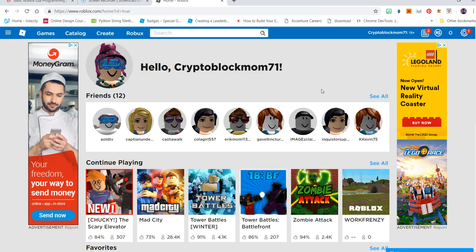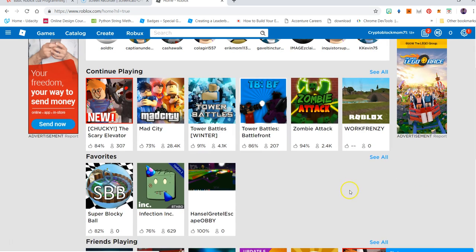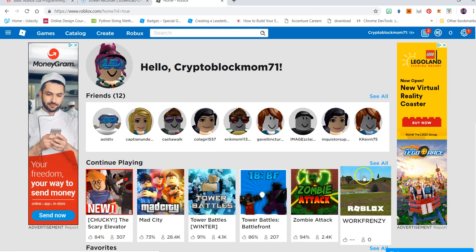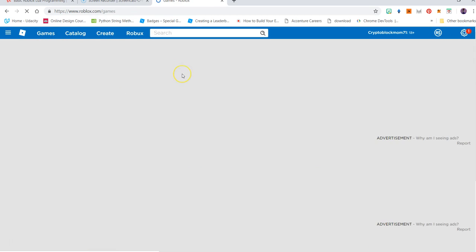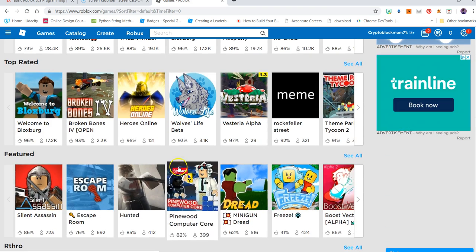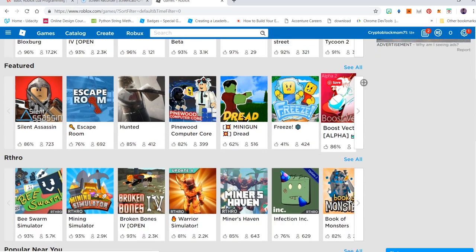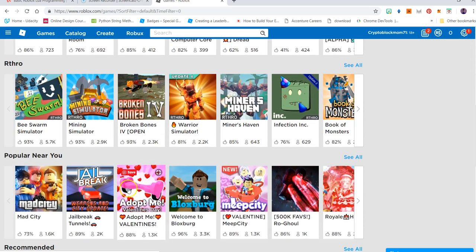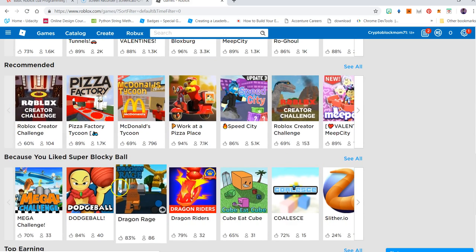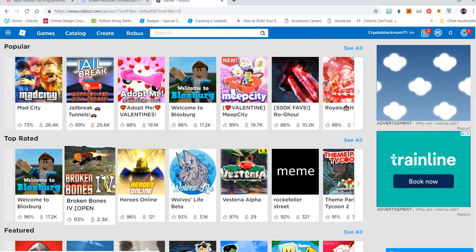Roblox features many different user-created worlds, and some of the games that you'll see over here will be either the games that you play a lot or the games that are most popular. It depends where you play. If you go into games, you click games, it will show you the most popular games here, the top rated games, the featured games for the week, and popular near you in the area, recommended. If you like a certain kind of game, they will recommend it.